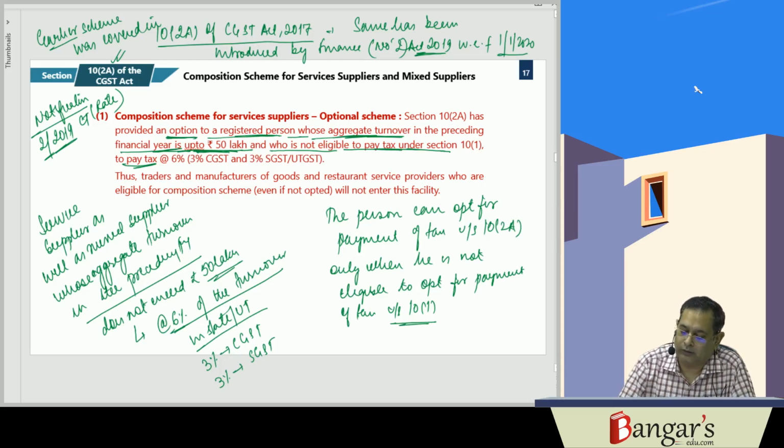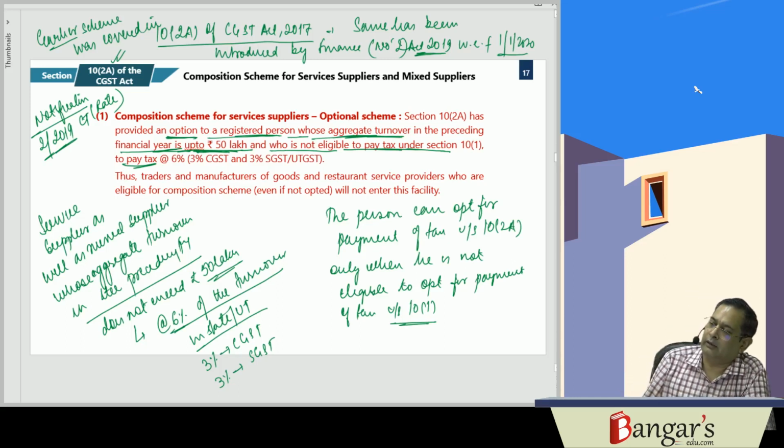Thus traders, manufacturers and restaurant service suppliers who are eligible for the composition scheme won't be eligible to opt for section 10(2)(a). They won't be coming anyway, because here the rate is 6% and there the rate is 1%. Why would they come? For restaurant service suppliers also, here the rate is 6% and there it is 5%, so they won't be entering this facility.